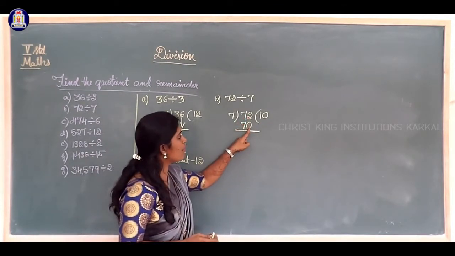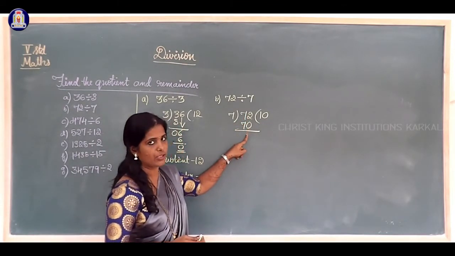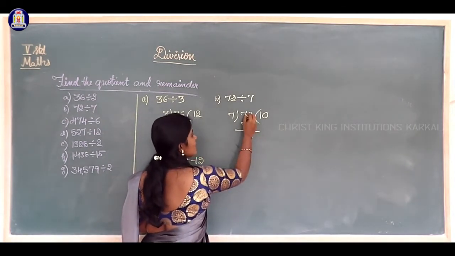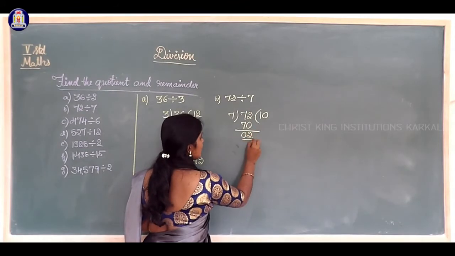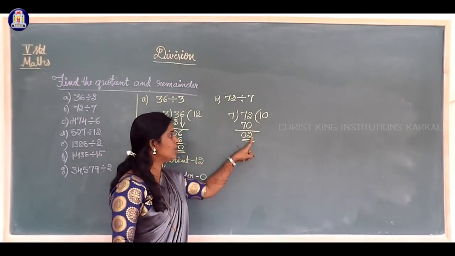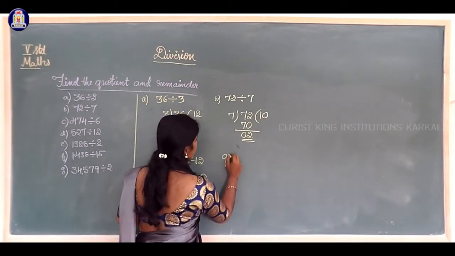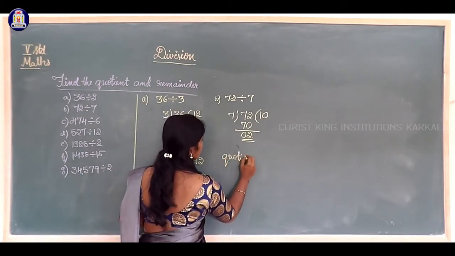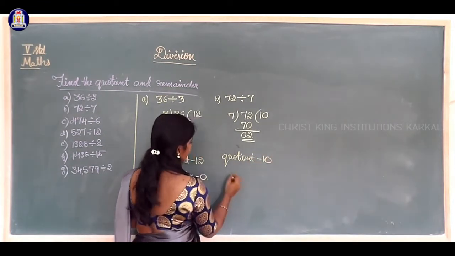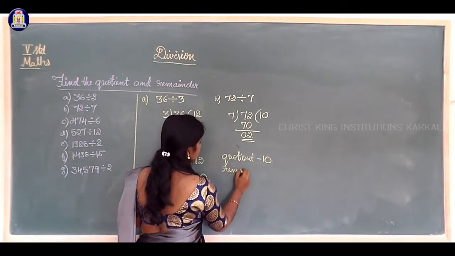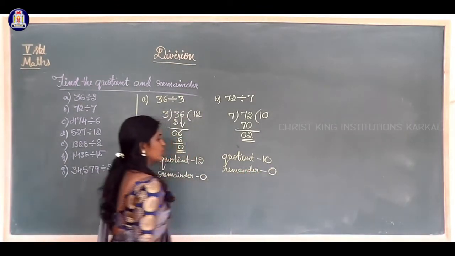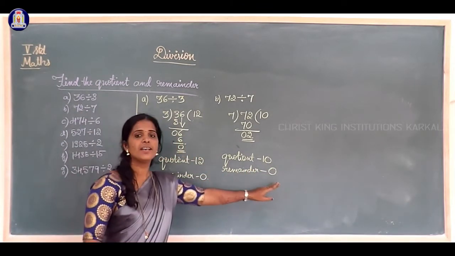Next, 72 minus 70 is equal to 2. Otherwise, 2 minus 0, 2. 7 minus 7, 0. So here which is the quotient? 10 is the quotient, 2 is the remainder.